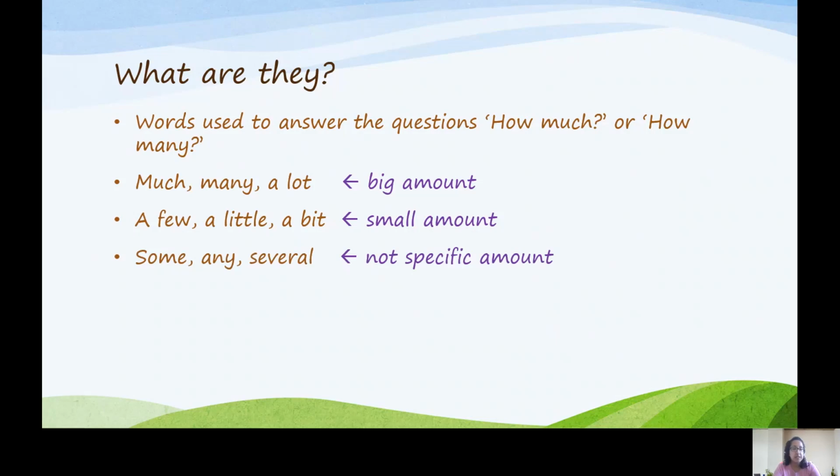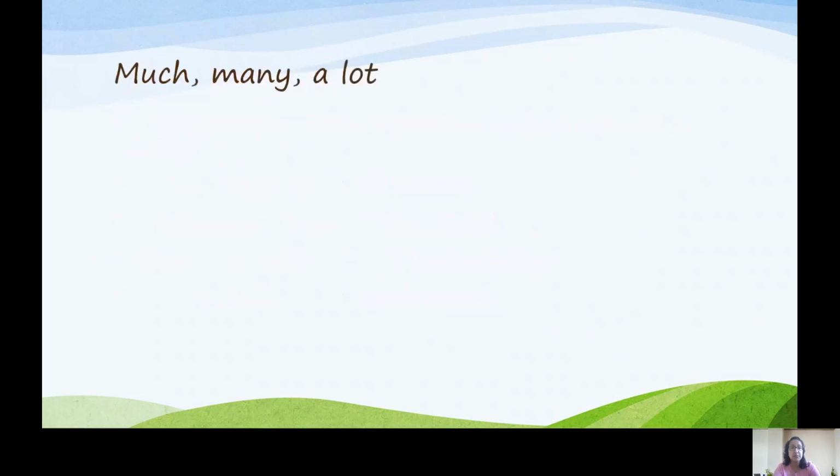Some, any and several aren't really specific about the amount. Enough and plenty show there is a good amount. We're going to look at all of these in a bit more detail. Let's start with much, many and a lot.